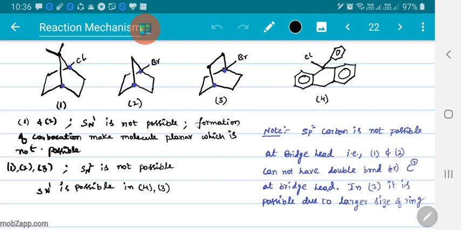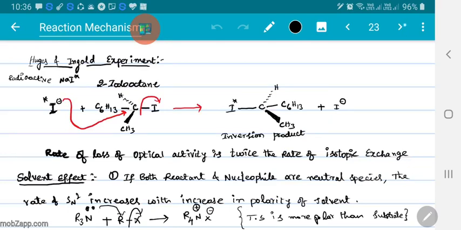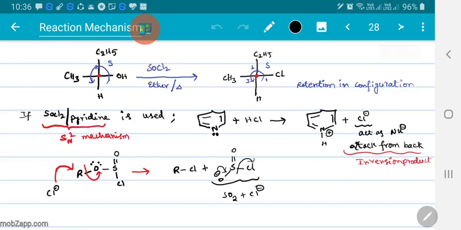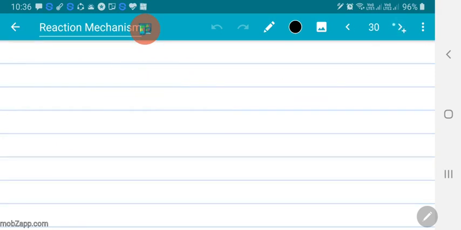In the last lecture, we discussed substitution reactions SN1, SN2, and SNi, intramolecular nucleophilic substitution. And we have solved a few problems of SN1 and SN2 reactions. So we have seen some differences between SN1 and SN2 with respect to SNi mechanisms and Argent's reaction. Today, let me explain neighboring group participation in detail.